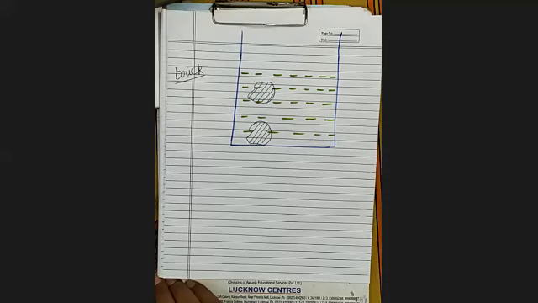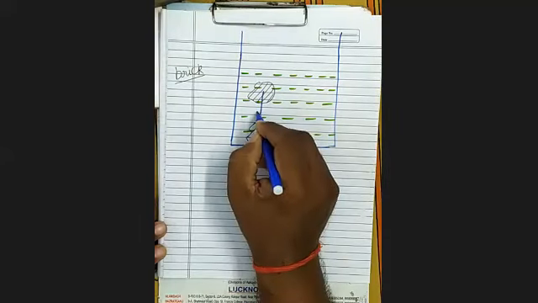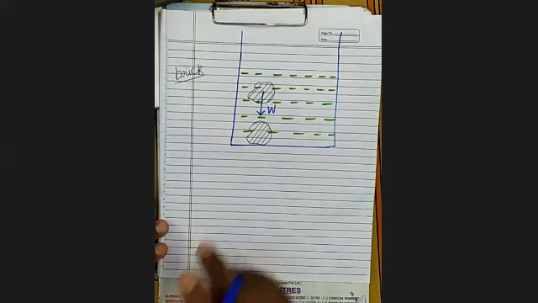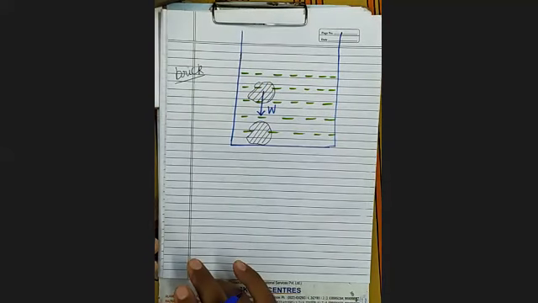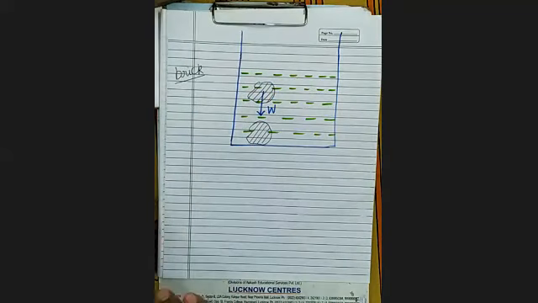Yes, sir. So answer the question. Why will it sink? It will sink because of the weight of the brick. It will sink because of the weight of the stone. Is it clear? Since it is acting in a vertically downward direction, because of that, it will sink.